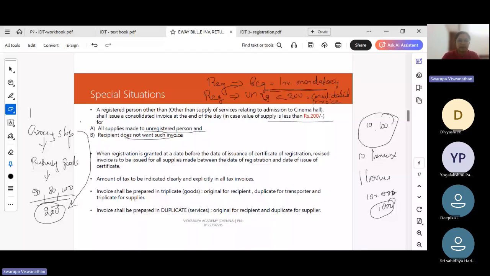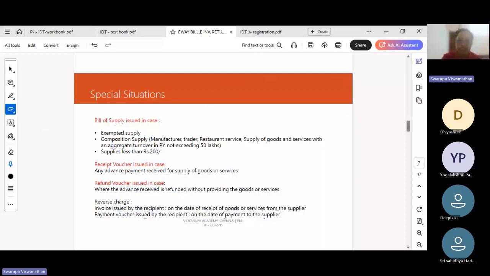Invoice shall be prepared in triplicate for goods and in duplicate for services. Then, other than invoice, what are the different kinds of documents that we will have? We will have a bill of supply, in case of exempt goods, in case of composition supplies, in case of supplies less than 200 where an invoice is not being issued. Receipt vouchers should be issued when payment is received. Refund vouchers will be issued when the refund is being made.